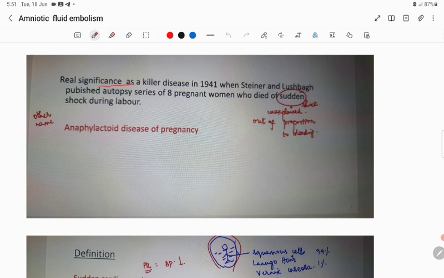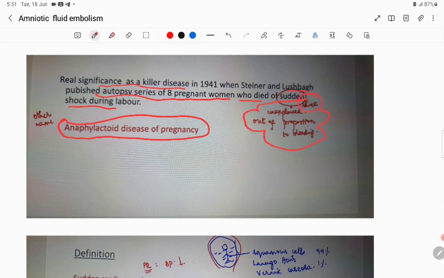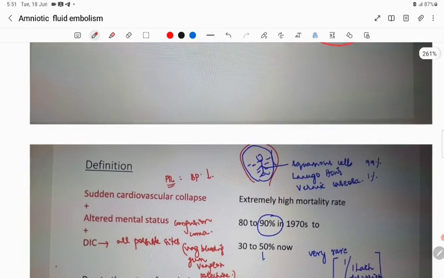The real significance as a killer disease came in 1941, when Steiner and Lushbaugh published an autopsy series of 8 pregnant women who died of sudden shock during labor. This is called the anaphylactoid disease of pregnancy, that is amniotic fluid embolism. The shock is unexplained by the amount of bleeding. Very important statement, in any question you have to see this properly.